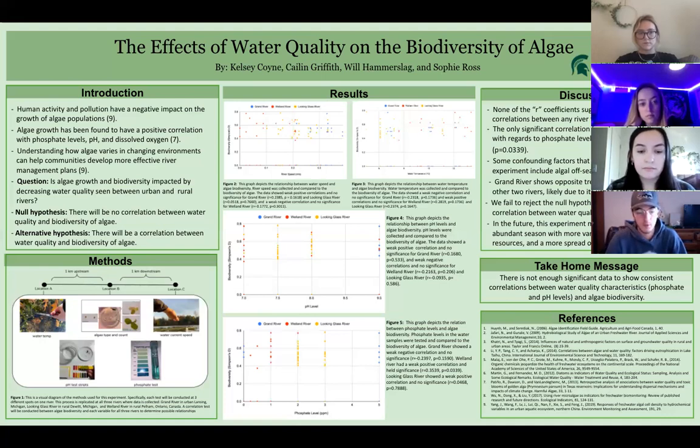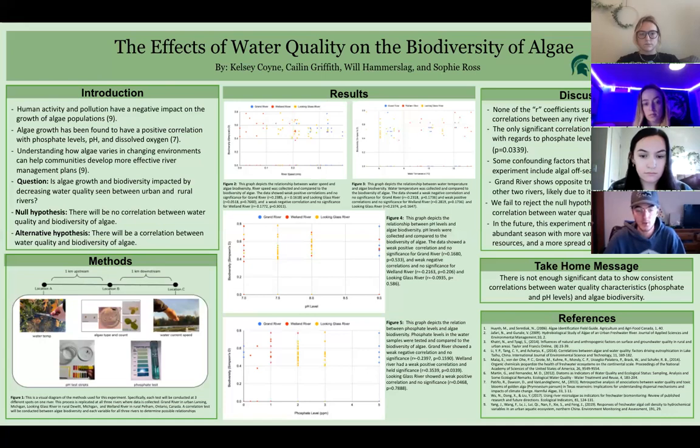3 rivers were sampled to gather this data. These 3 rivers were the Welland River in Pelham, Ontario, the Grand River in Lansing, and the Looking Glass River in DeWitt. At each river, 3 locations were established with one center location, 1 kilometer upstream from the center, and one location 1 kilometer downstream from the center. At each location, 3 samples were taken. This was done 4 times for each river, totaling 36 samples at each river and 108 samples overall.